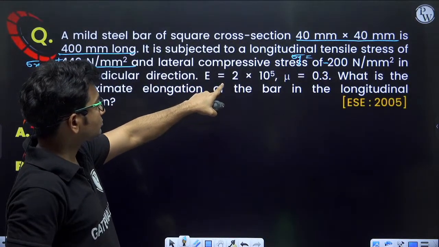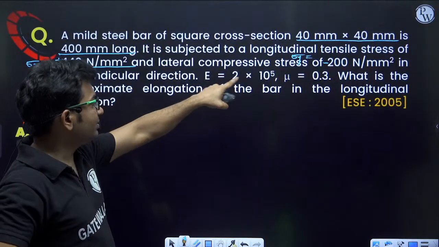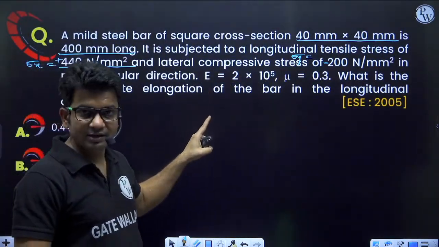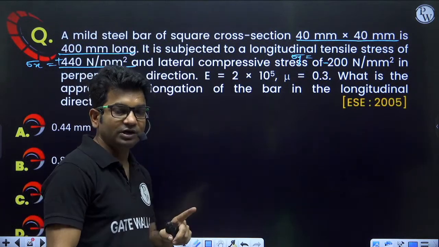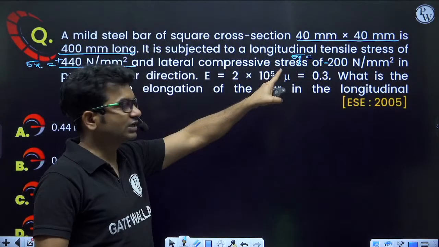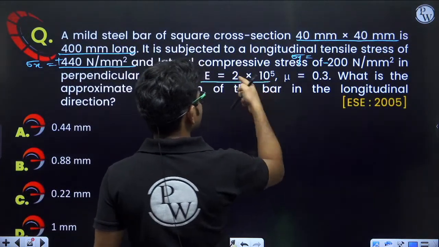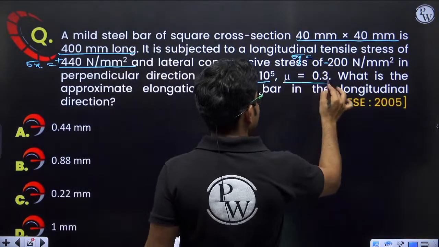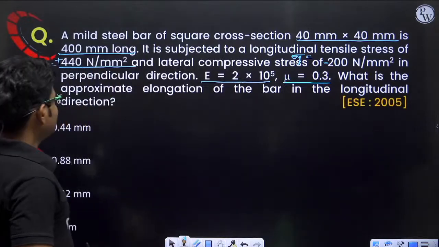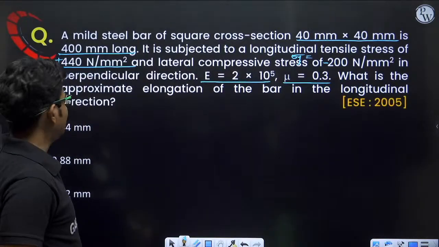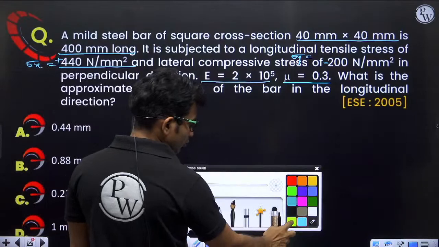So in only one perpendicular direction stress are there. In another perpendicular direction stress is not there. So sigma z is 0. Now Young's modulus E is equal to 2 into 10 to the power 5. Poisson's ratio is 0.3. What is the approximate elongation of the bar in the longitudinal direction?